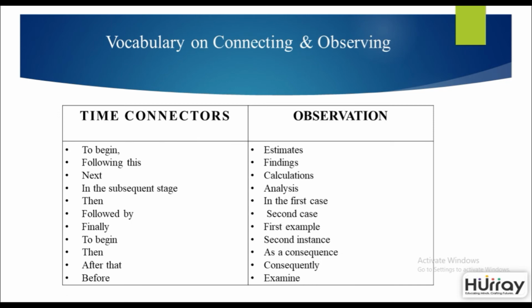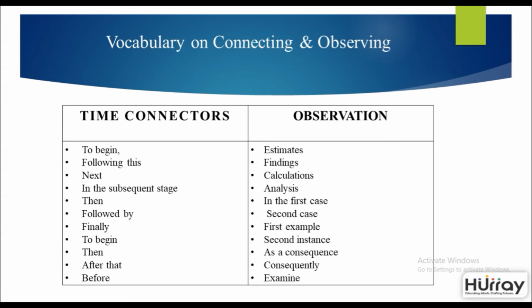Now here are some words that denote time and how we can connect them, along with words on observation. So on the left, if you're talking about something that is beginning, you can say to begin with, or if you're talking about what comes next, you can say following this or next.